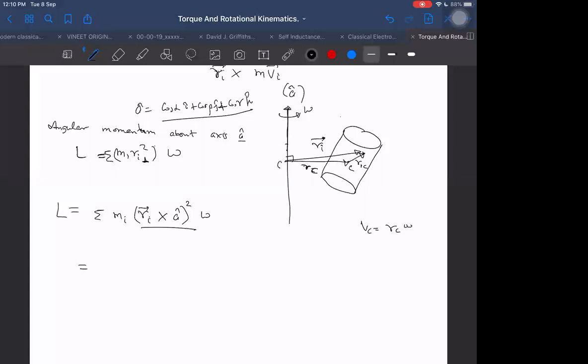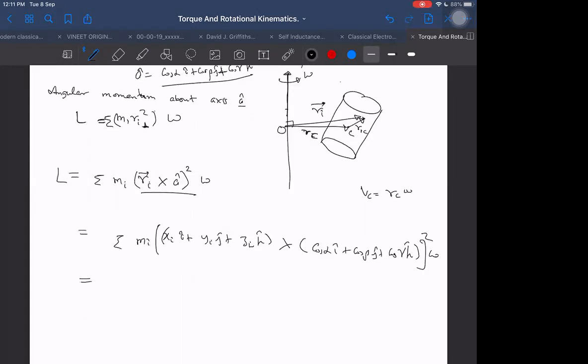Let us say the origin is here, and the coordinates of the ith particle will be xi i cap plus yi j cap plus zi k cap, cross product with a cap. A cap will be cos alpha i cap plus cos beta j cap plus cos gamma k cap. This into mi, whole square, into omega. Omega can be taken out also.